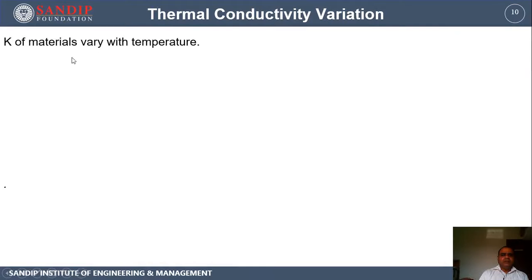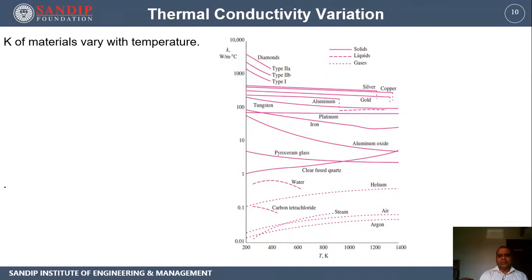The thermal conductivity of the materials varies with the temperature. Already you have seen that. Now how this variation occurs, let us see. This is how it occurs. You can see that for diamond, as the temperature is increasing, there is a sharp reduction in the value of thermal conductivity, whereas in case of aluminum oxide, clear quartz, helium, air, argon, so different materials are shown, solids, liquids and gases, and their variation in thermal conductivity is plotted in this figure.